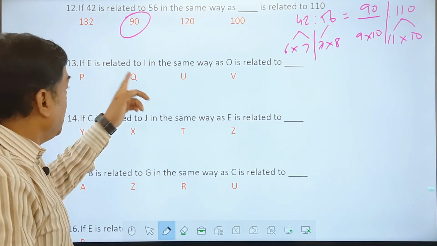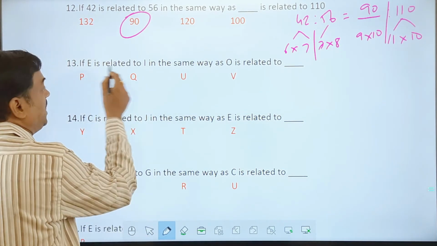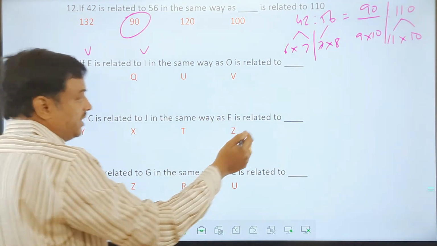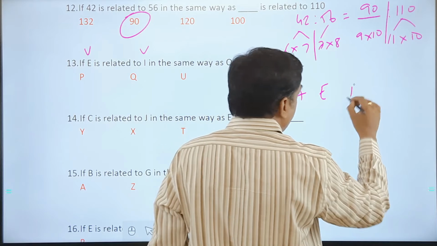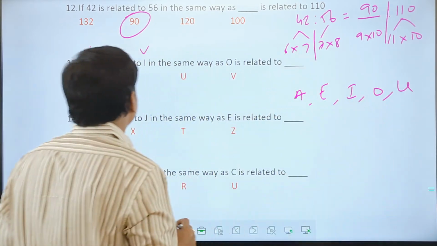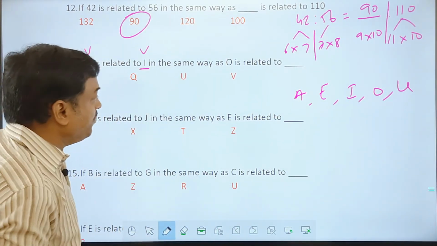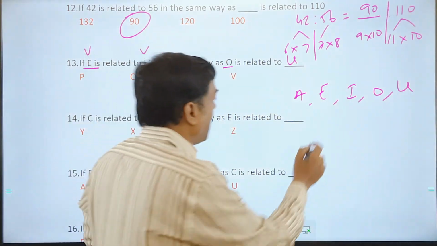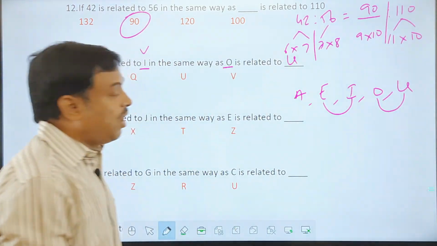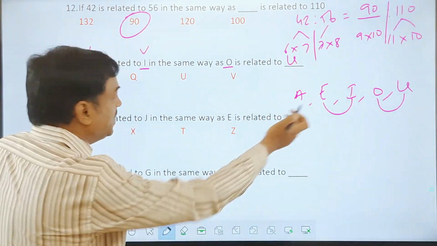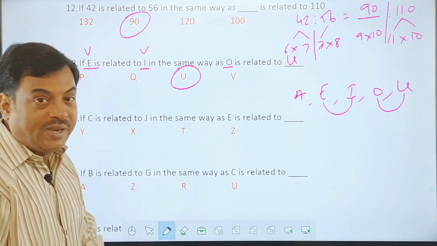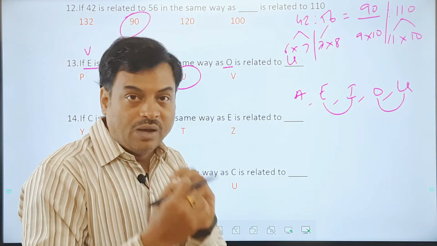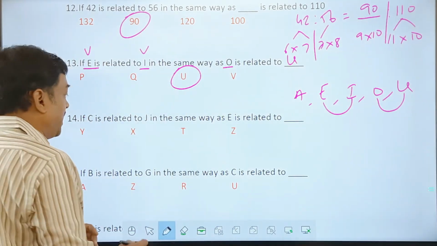Next one. If you look at the letter one here, this one, E to I, I take it as a vowel. I know that A, B, C, D, the sequence of vowels is A, E, I, O, U, right? So here, this is a vowel and this is a vowel. Again, O is a vowel, the connecting vowel is U. I mean, E to I, O to how much? Or what letter? I can say directly U. Do we have U in the options? Yes, the logic is matching. So sometimes here in letters, the question can be based on vowels, consonants also. So you need to have practice on it.